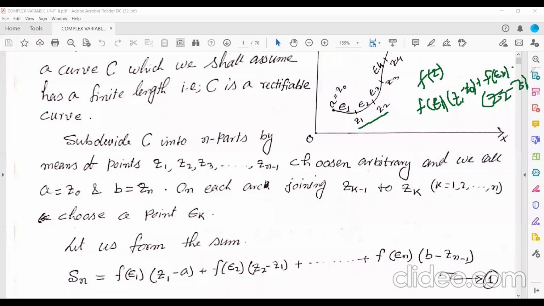Then next, f of epsilon 3 into Z3 minus Z2. So like this it will go on, and you'll get a sum. I have denoted the sum as capital S suffix n.